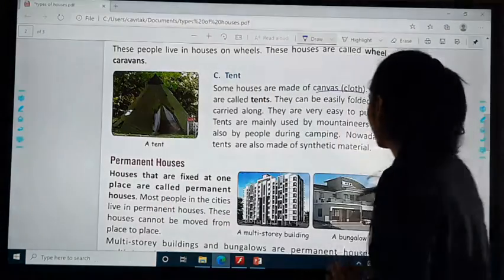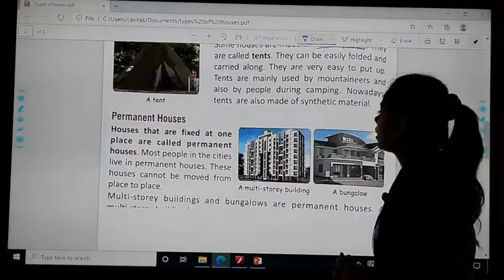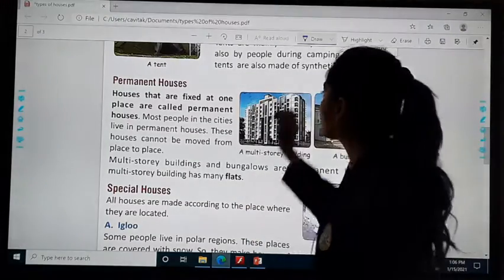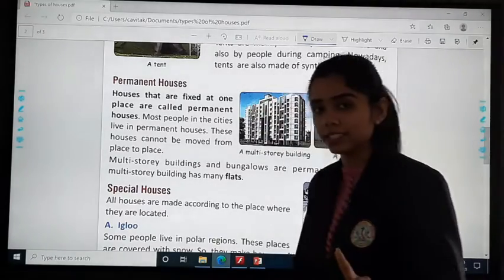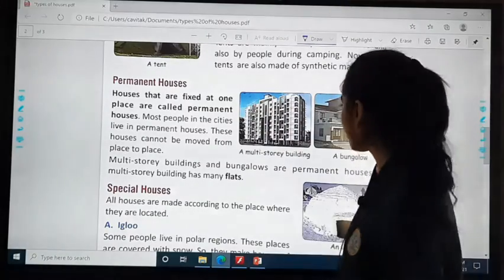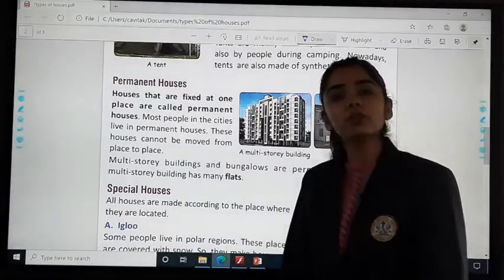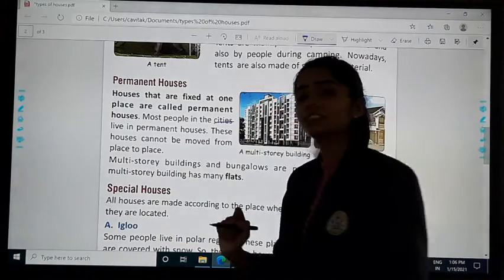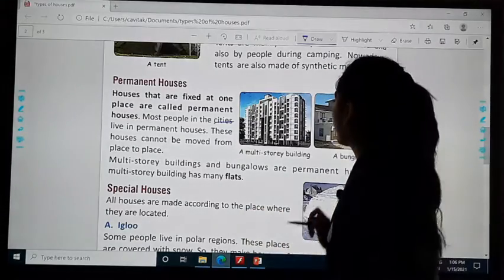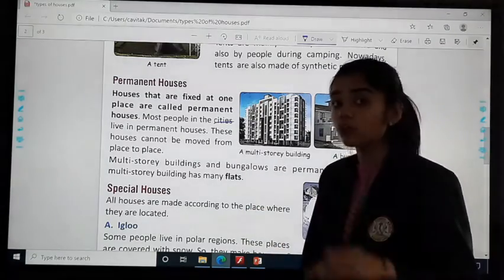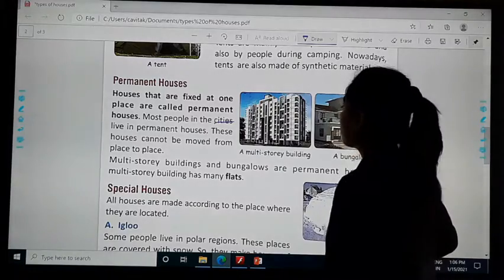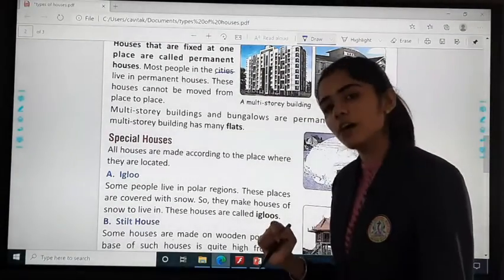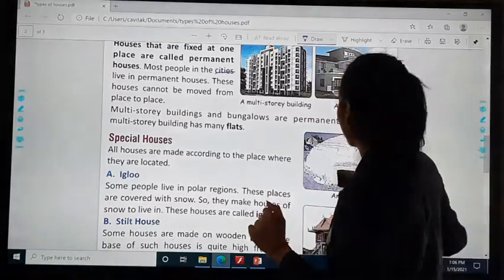Then we learned about the permanent houses. What are they? The houses that are fixed at one place are called the permanent houses. And generally where do we find them? We find them in the cities. These houses cannot be moved from one place to another. The multi-story building and the bungalows are the examples of permanent houses.